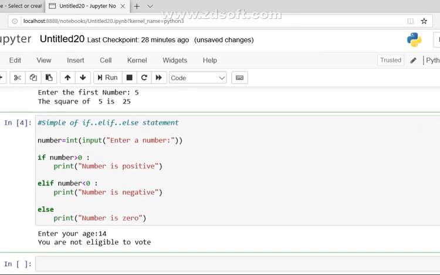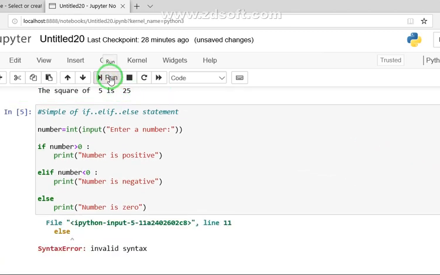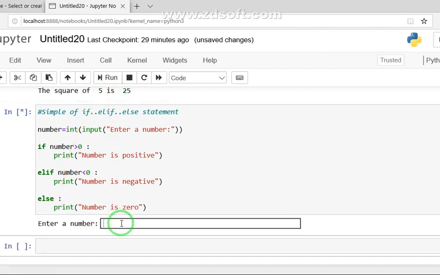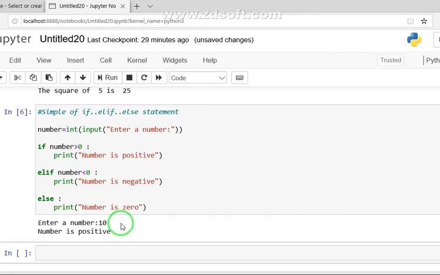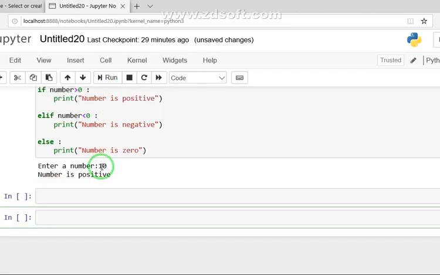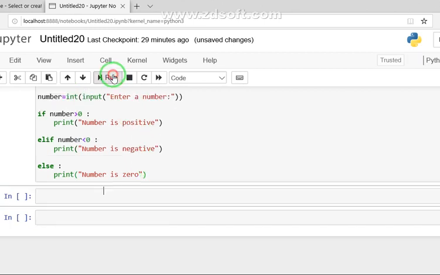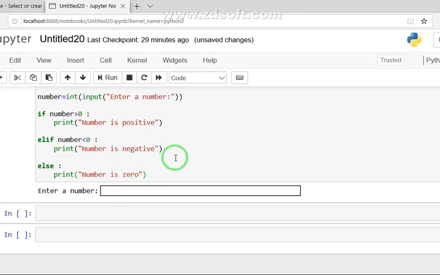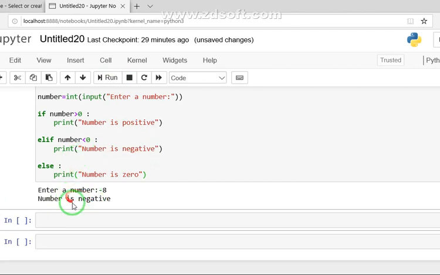Let's say I want to test this one now, run this one. It is saying syntax error because I have not used the colon here. So go back to the program, place the colon here. Let's say I enter 10. So the message is number is positive. We check the second case. First run this one again. This time I enter a number, minus 8. Pass the value. So the message is the number is negative.